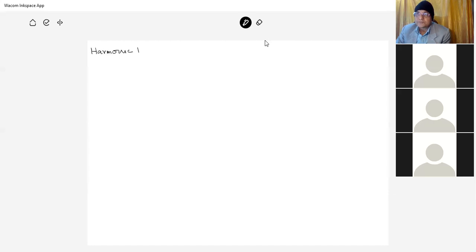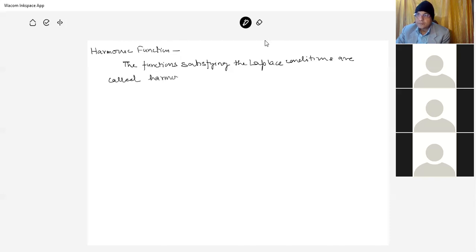Now another is harmonic function. The function that satisfies the Laplace condition is called harmonic function.